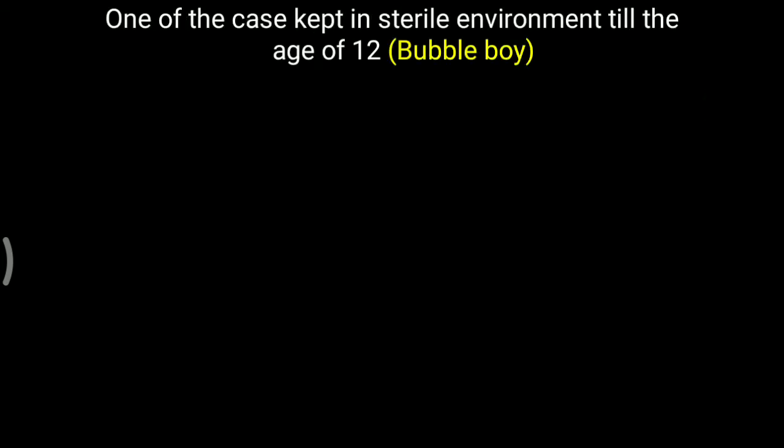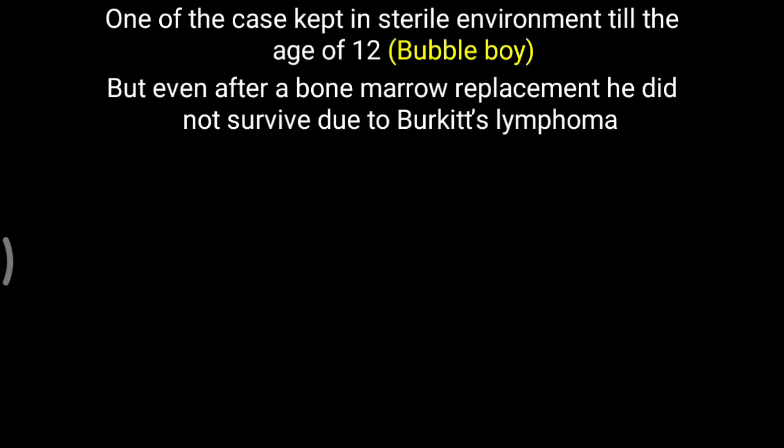Now, in relation to this, first one important case that we will discuss is a case of SCID kept in a sterile environment till the age of 12, and that case is called the bubble boy. In that bubble boy, bone marrow replacement was done, but even after that the person was not able to survive due to Burkitt's lymphoma. The simple condition is that gamma globulin is not produced properly, and due to the Burkitt lymphoma the person was not able to survive.